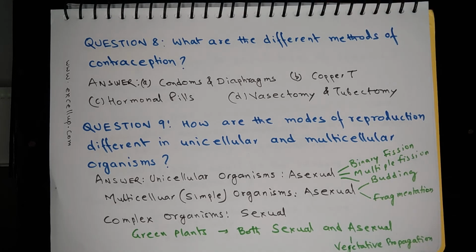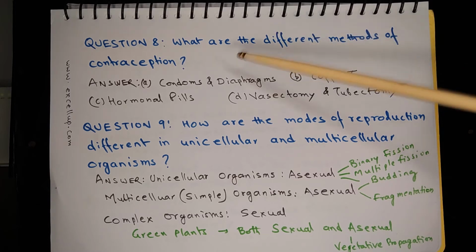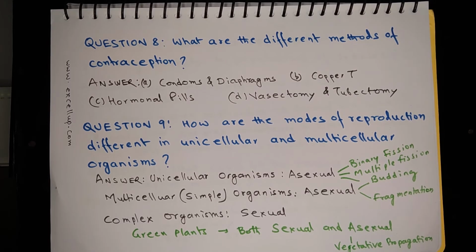Question 8. What are the different methods of contraception? So there is a list. Condoms and diaphragms are known as the barrier method. Then copper T. Copper T is inserted inside the uterus and it's in the shape of T. The copper and the T shape help in preventing the sperms from going up to the eggs.